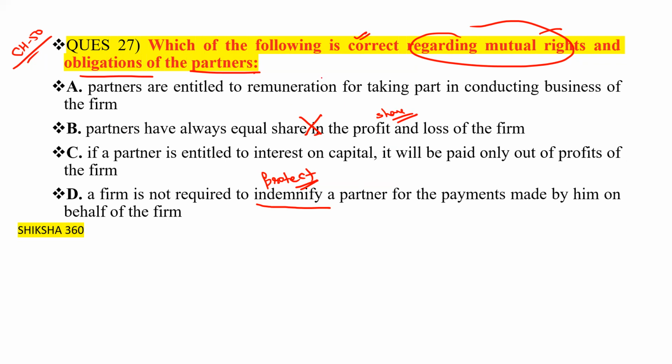Partners are entitled to remuneration, that is, they are taking salary? No. If a partner is entitled to take interest on the capital, it will be paid only out of the profits of the firm. This one is the correct one. So option number C is the answer.